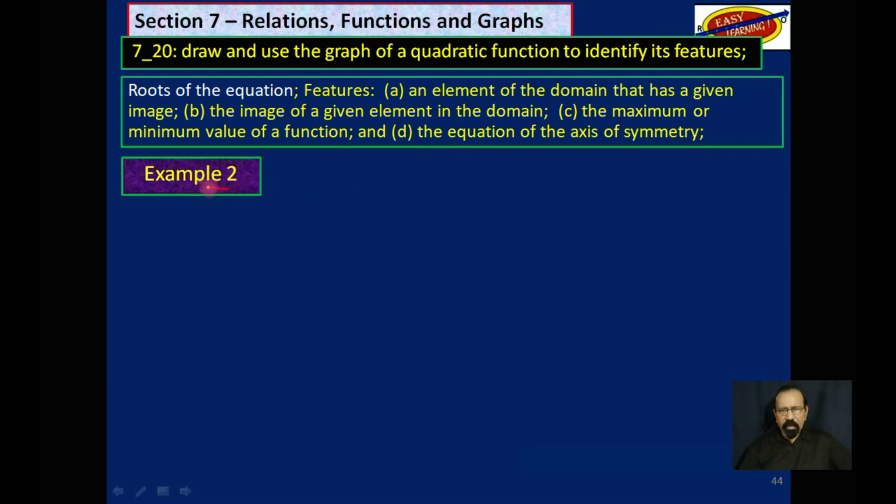Example 2. I am going to go slowly with example 2 as I did with example 1, but for the next 3 examples, I will move very fast. And in any case, the 5th one is a little more than what you need to do.